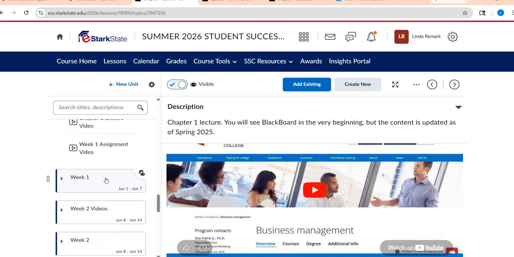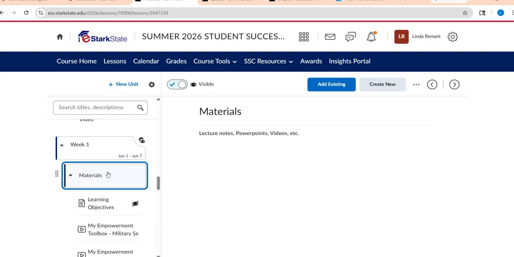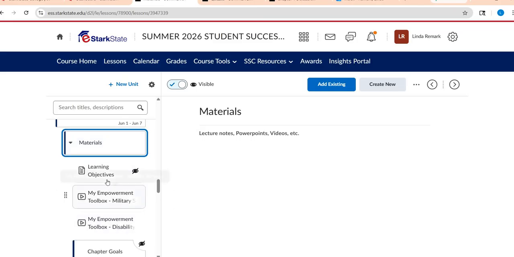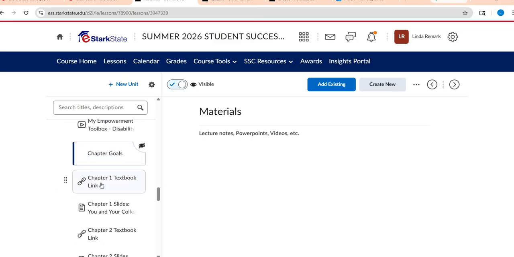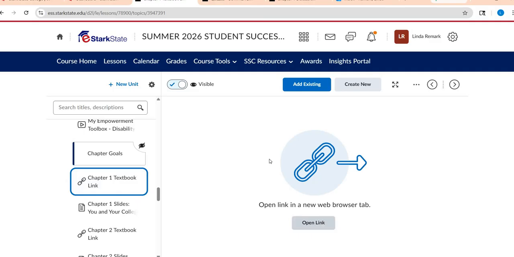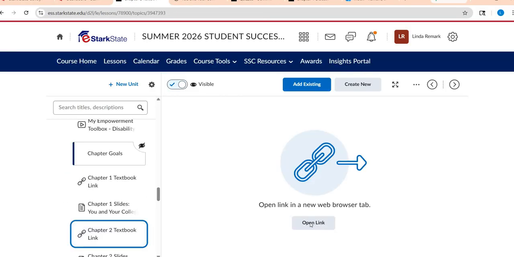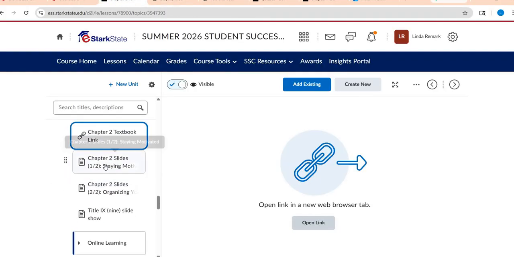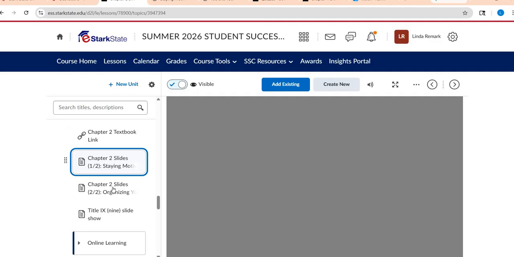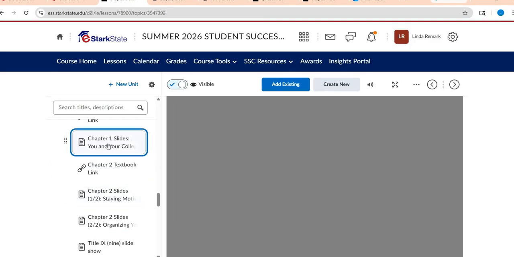I will also show you in the week 1 folder, we have a materials folder where there's a couple links with resources, but then you'll also have the link that takes you directly to the chapter 1 text, so there that is, and then a link for chapter 2. If you scroll down a little bit further, you'll also have slides that go over chapter 2 content. The chapter 1 slides were up there as well.